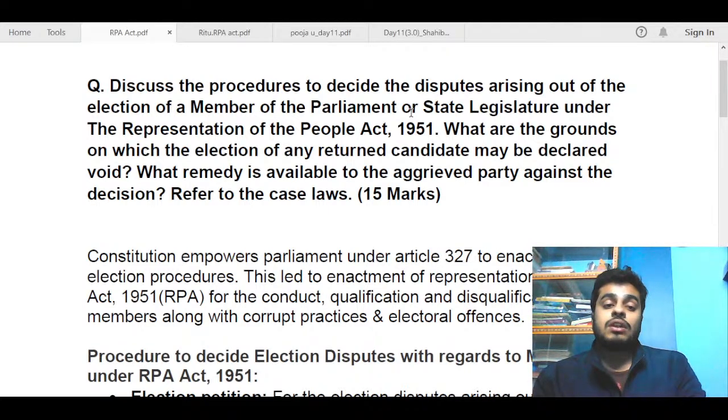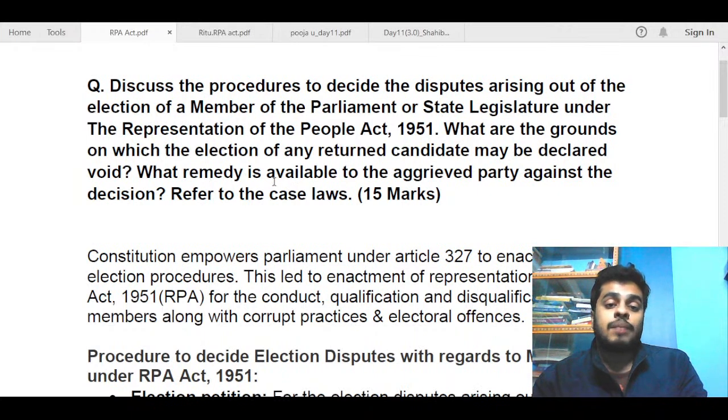After that, you had to talk about the grounds on which the election of any returned candidate may be declared void. By returned candidate, we mean that the person has been elected. So after the election, how can a candidate's election be declared void? This part was a bit easy because all of us know some of the constitutional provisions and also the anti-defection law. If you knew these two things, you could have written decently and addressed this part properly, even if you did not remember the RPA Act at that point of time. This was from basic constitutional provisions only.